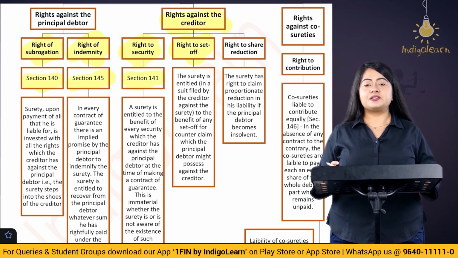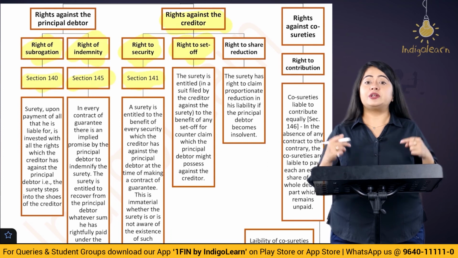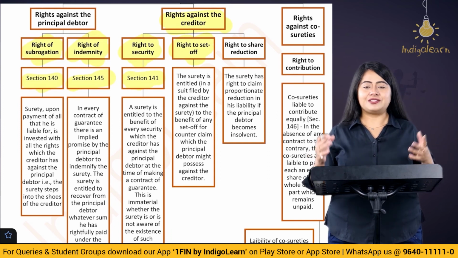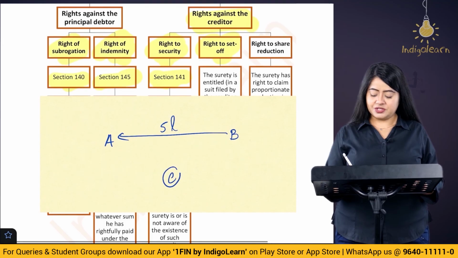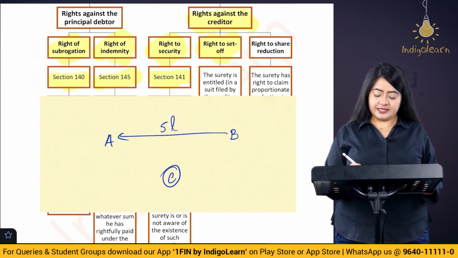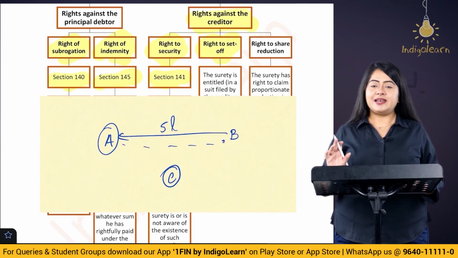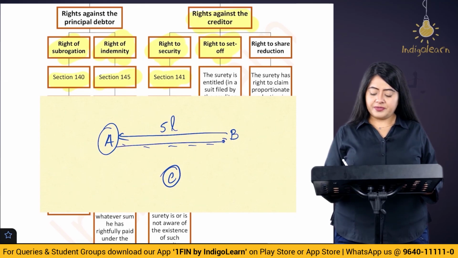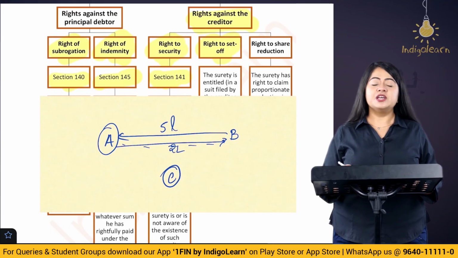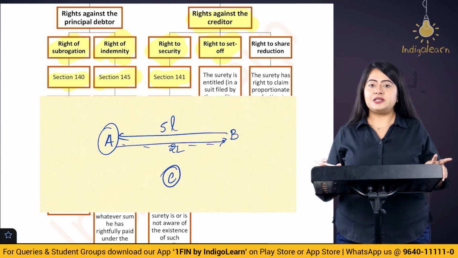This means that if between the creditor and the debtor there is some set off that happens, then the surety will get the benefit of that set off. Let's try to understand this with a small example. Let's say A has taken a loan from B of 5 lakh rupees for 1 year and here C becomes the surety. Now on the due date A is supposed to make the payment of 5 lakh rupees to B. Let's say A has given some services to B before and these services were of 2 lakh rupees. So B says that listen, you have given me the services, I am anyway supposed to give you 2 lakh rupees for your services.